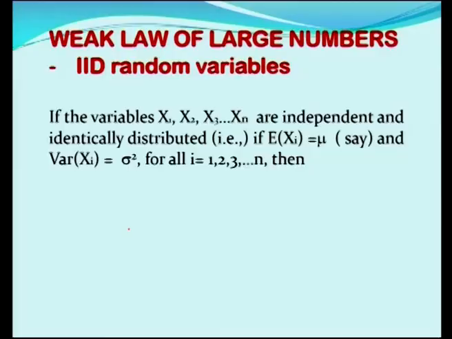Independent in the sense that the probability mass functions or the probability density functions of two random variables will be the product of their respective probability mass functions and probability density functions. That is, identically stands for all the random variables x1, x2 etc. up to xn following the same distribution, and independent in the sense P of x1 intersection x2.